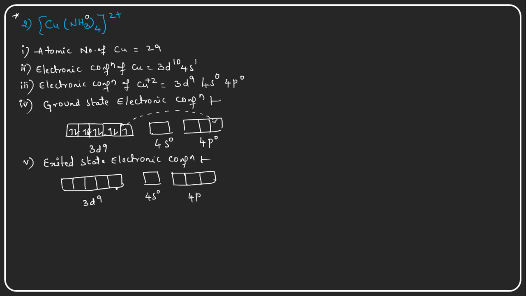One of the electrons is excited into the 4p orbital, so the 3d has 8 electrons, 1 2 3 4 5 6 7 8, and one orbital remains empty in the 3d. The s orbital is empty, and in 4p one electron is there.